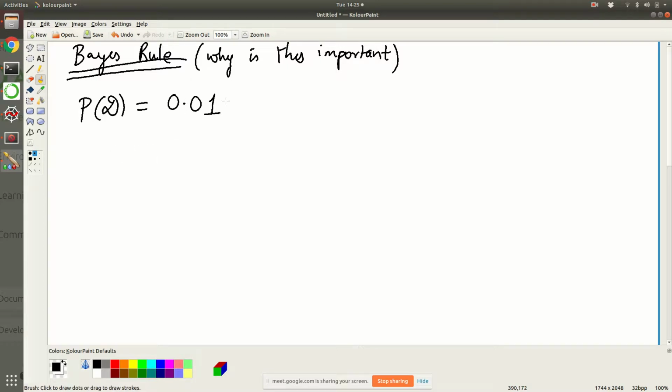Okay. So this, as I told you, is called the prior. This is our belief about the population. So the probability that the person does not have the disease is 0.99. Okay. Now,